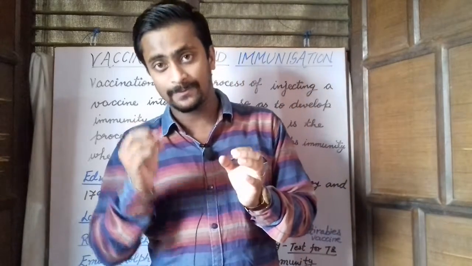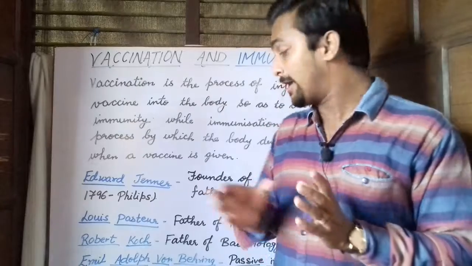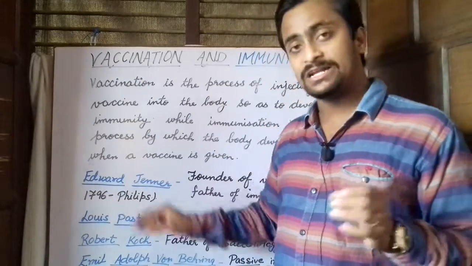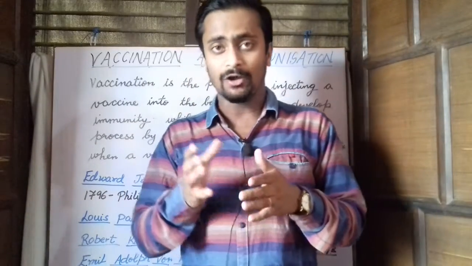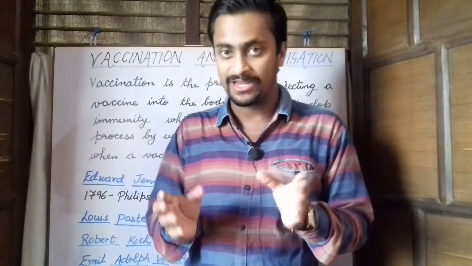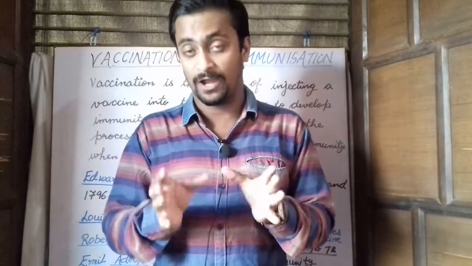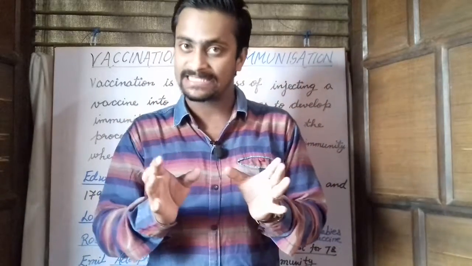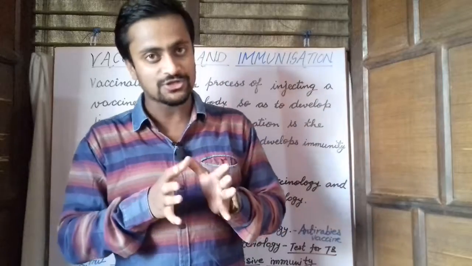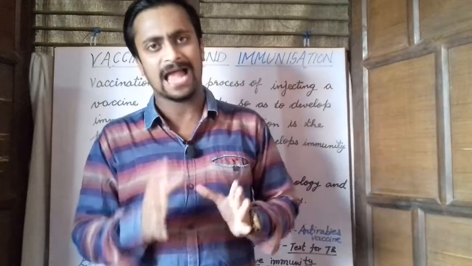So he administered a small dose of cowpox virus into a boy named Phillips in 1796. Later on, he introduced strong smallpox virus into his body and observed that the boy did not develop the smallpox disease. So this is how the process of vaccination or immunization came into existence.